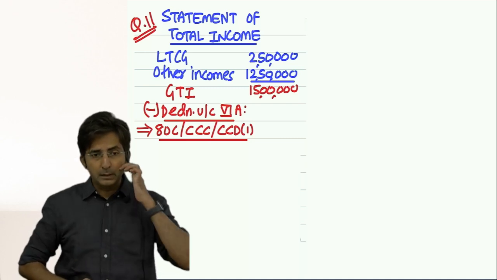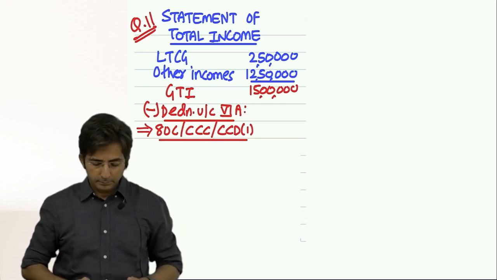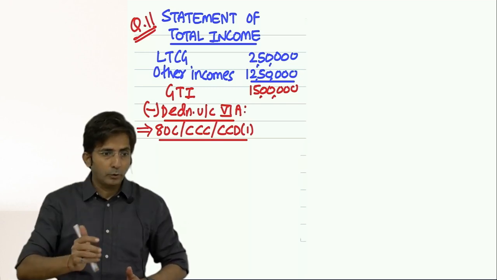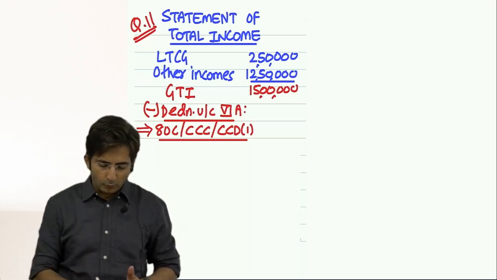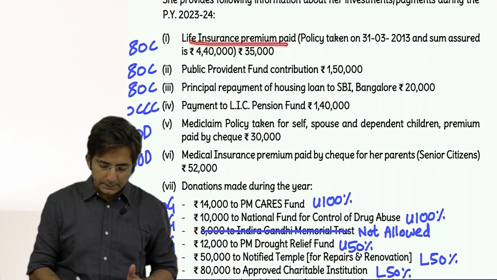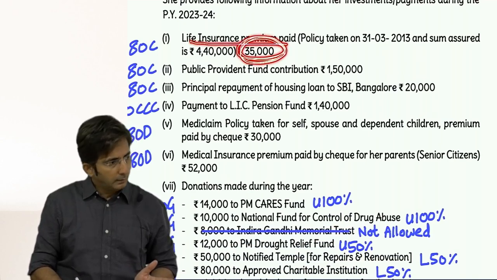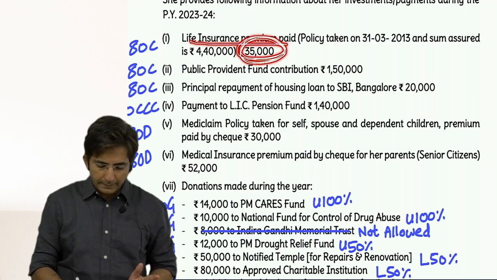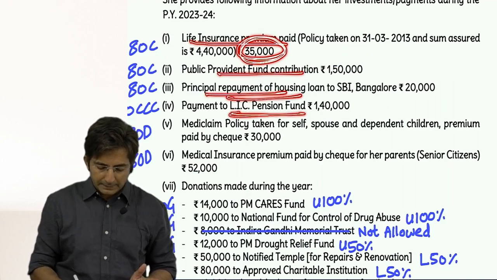Now you will prepare the list of items and amounts in the inner column. Okay, so tell me what you have in this. Life insurance premium, which we decided to take in full, 35,000, because it is within the limit. Then PPF, then prepayment of housing loan, then LIC pension scheme.